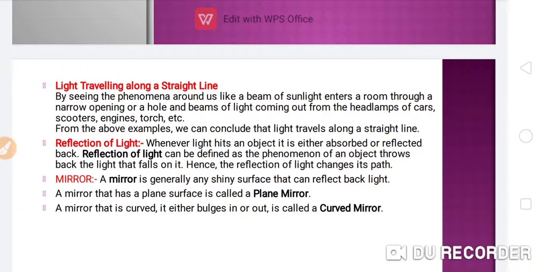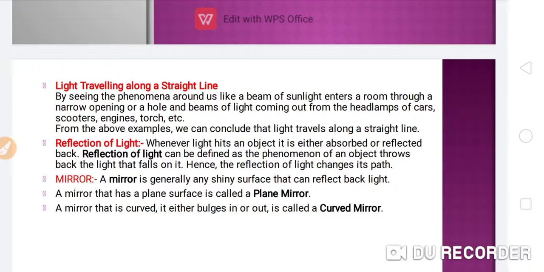Suppose in the room where you are sitting there is no light, so you can't see any object that exists in the room. But if there is light, you can observe all the things. Why?